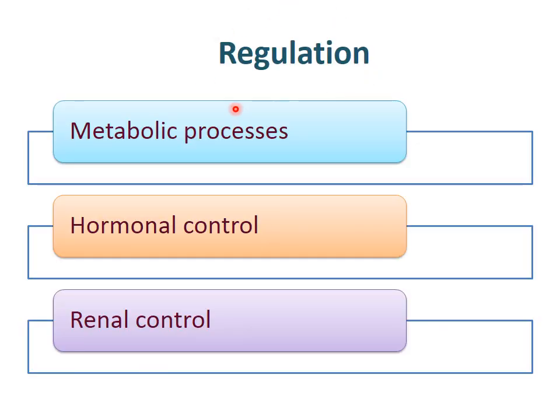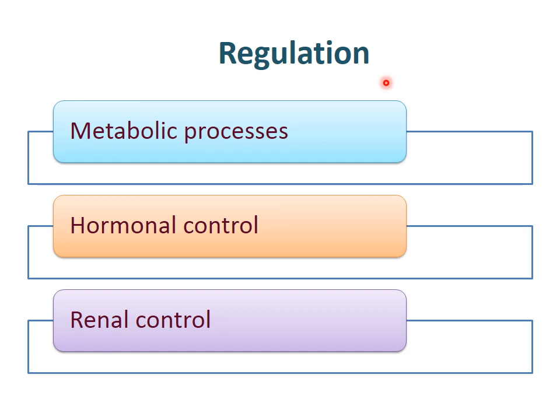Now how is this glucose regulated? If you eat in the dinner only sweets, nothing else, then also the fasting is between 60 to 110. And the next day in the dinner, when you eat no sugar, nothing, only a little bit of dalia, then also your fasting sugar will be in the range of 70 to 110 milligram per deciliter.